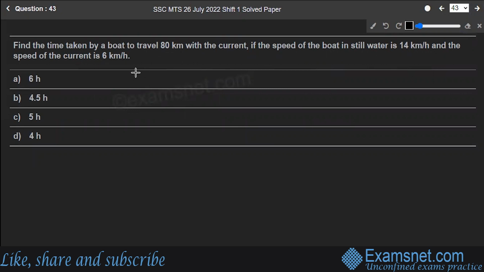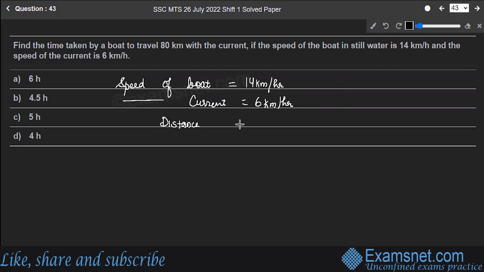You are given speed of the boat is 14 and speed of current is 6 kilometers per hour. Distance is 80 kilometers, right? So these are the things which are given to us.